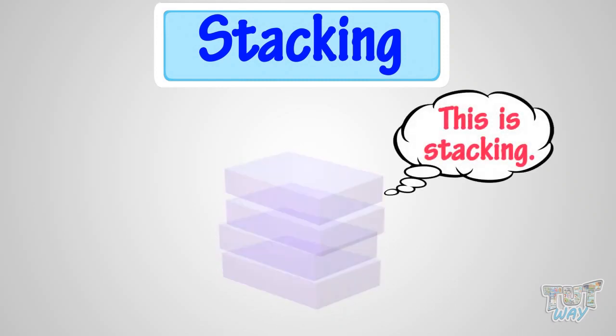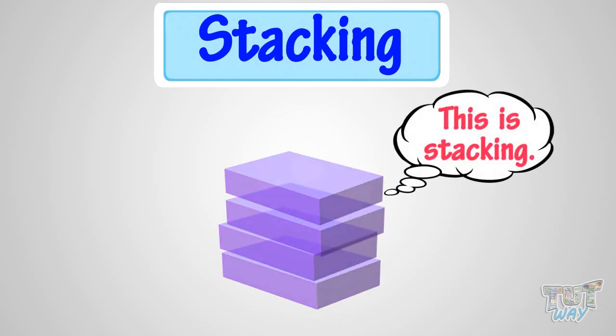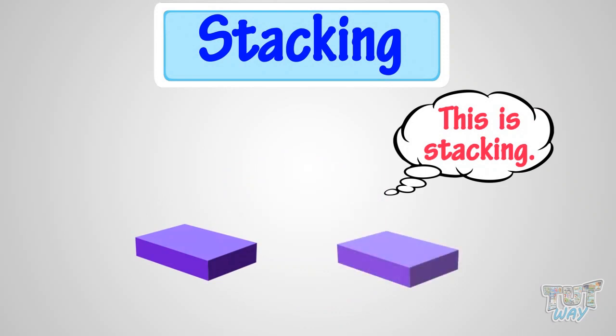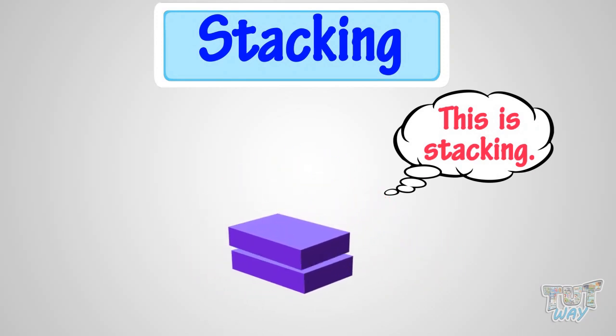This is stacking. That is keeping a thing on top of other thing. Any object that has at least one flat face can be stacked on top of any flat object.